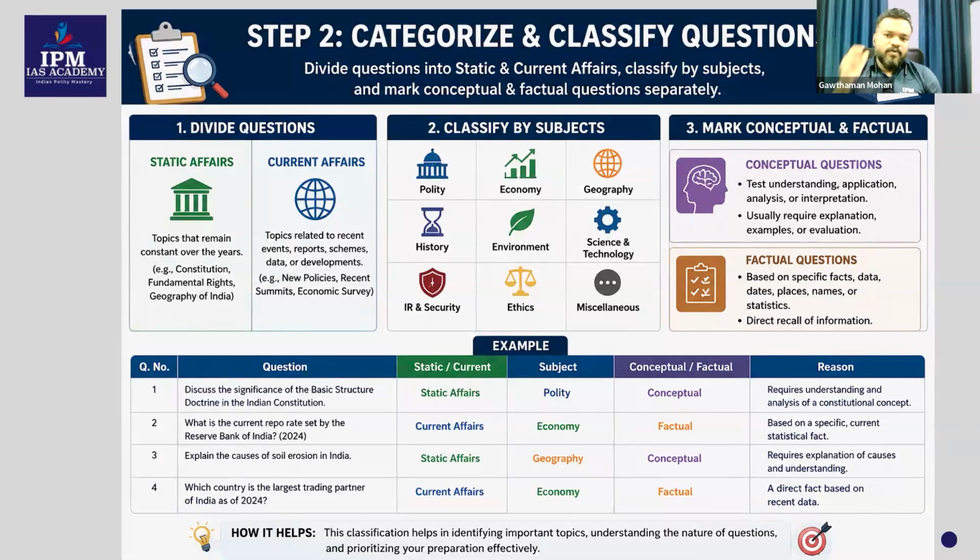This is a proper way in which we can do it, but right now your classification should be based on the static concepts, because you may not understand whether that was a current affair. Like in the 2028 question paper, when you are going through, you may not understand whether that was a current affair or not. So don't do that because it will take some more time. But basically, you need to go with the static concepts. So now, can anybody tell me what is the static concept?